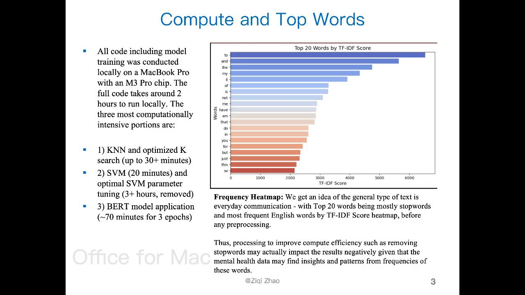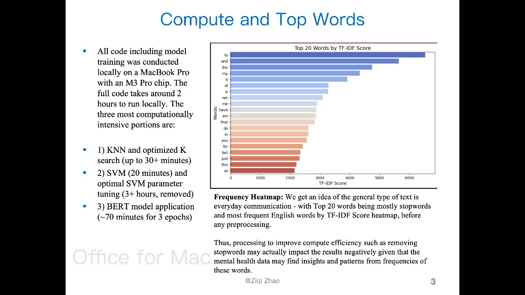And finally, a BERT model application, which takes around 70 minutes to train for 3 epochs, which was enough. If we remove the 3 most computationally intensive portions, the entire code takes maybe within 30 minutes to run.